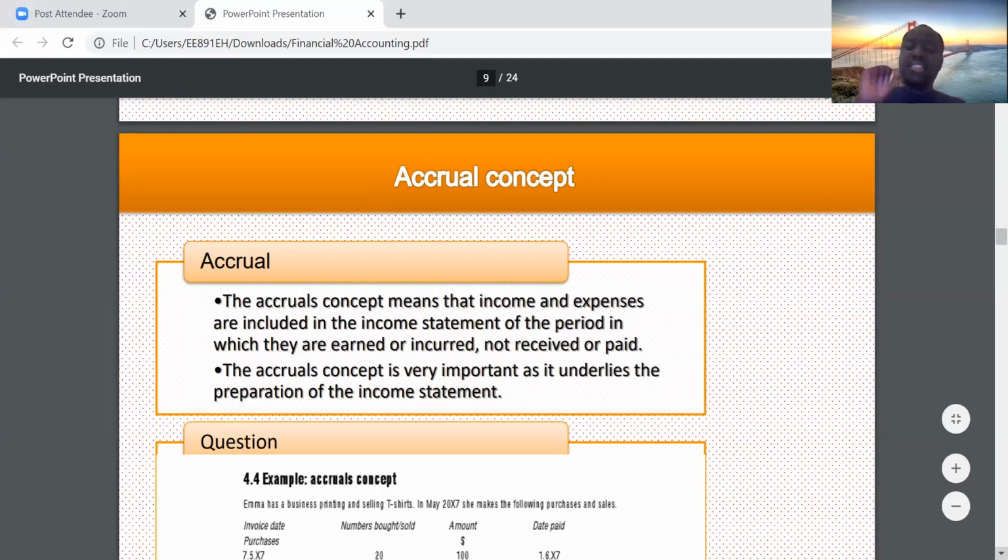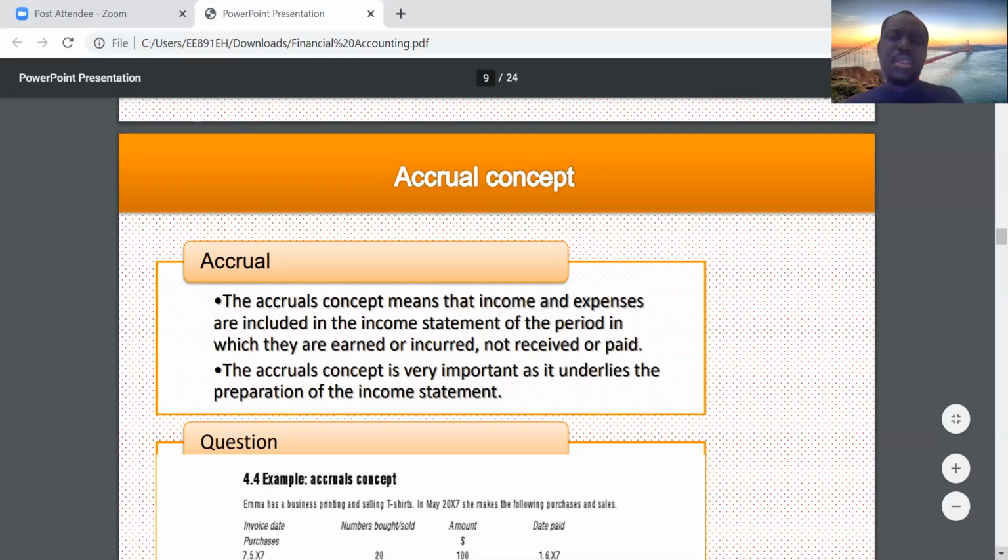You have an obligation to pay. It's just that you haven't necessarily paid it in cash. So that's the difference between earned or incurred versus received or paid. When we say received or paid, we are talking in terms of physical cash. So the accrual concept is different from the cash basis of accounting.